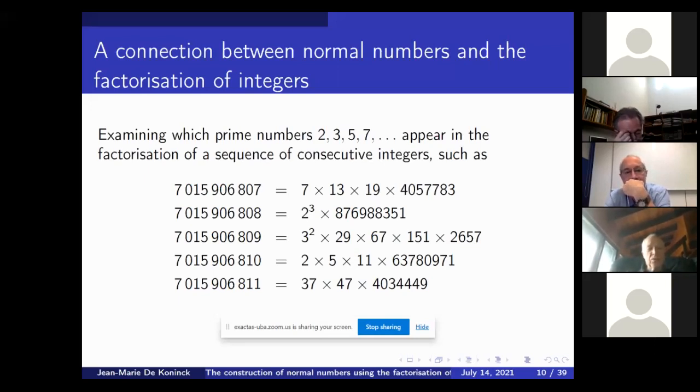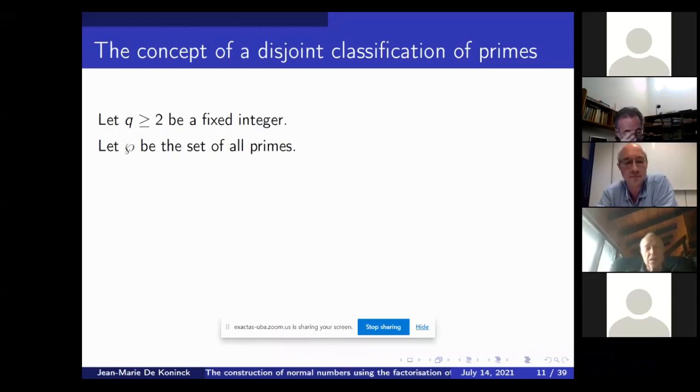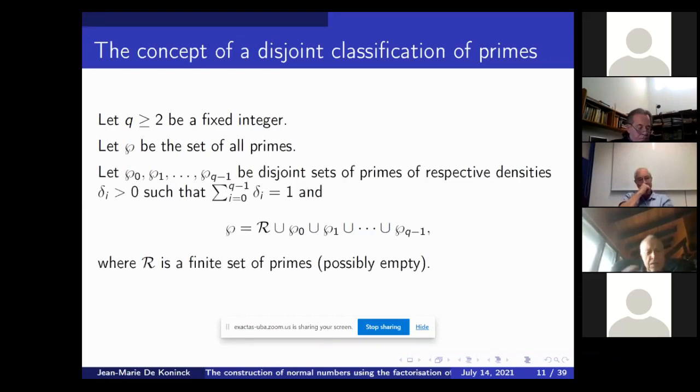But how can you practically use this fact to create normal numbers? Let's start with one method. I introduce the concept of a disjoint classification of primes. It's very simple. You take the whole set of primes and divide it into Q subsets, each of positive density, and the sum of the densities is 1.